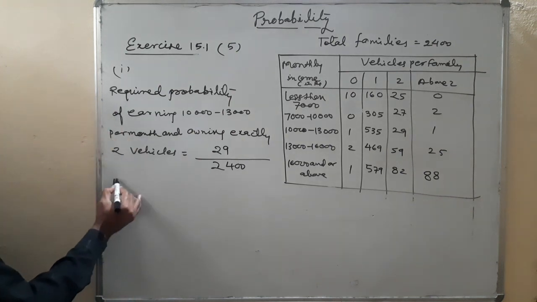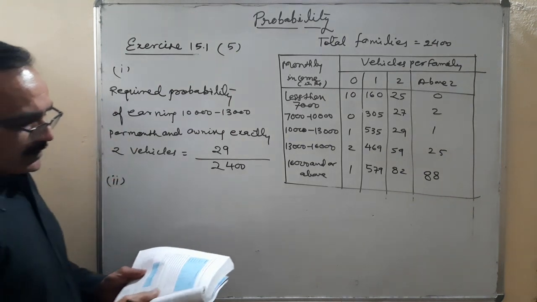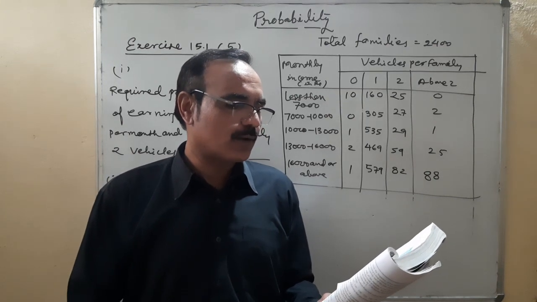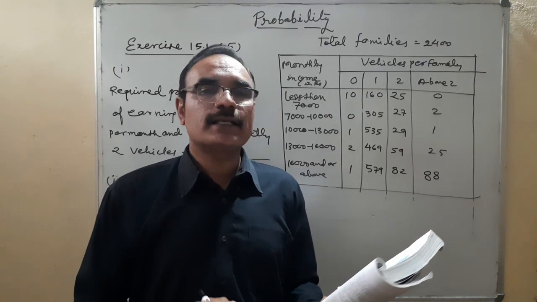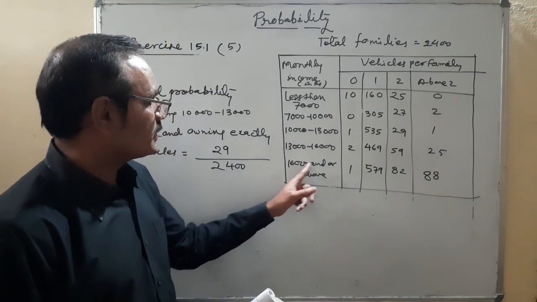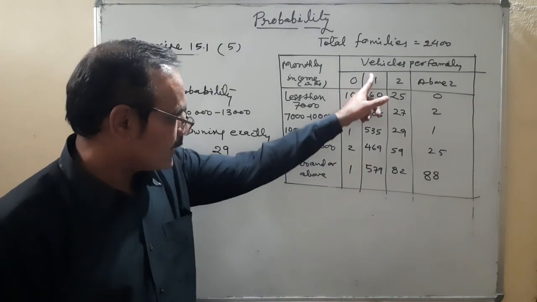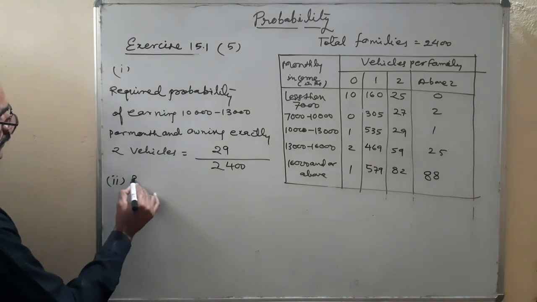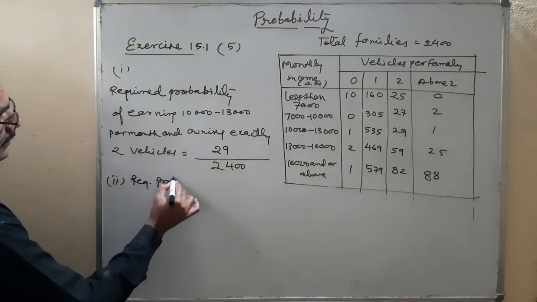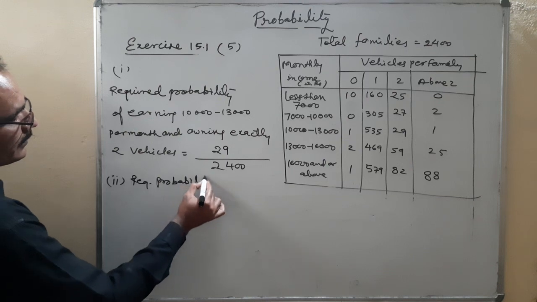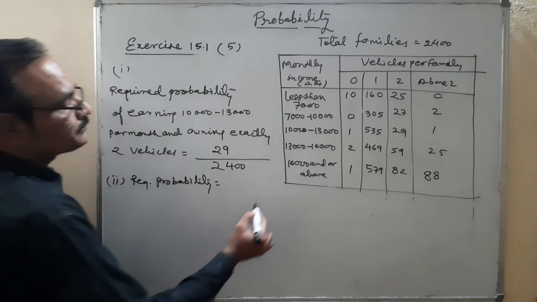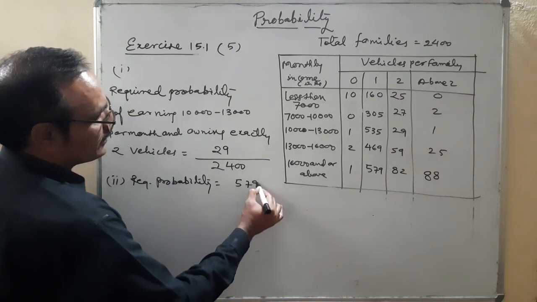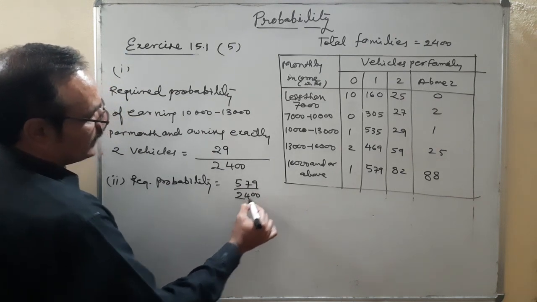Now in the second, I am not writing everything, I am just reading. It is asking for earning rupees 16,000 or more per month and owning exactly one vehicle. 16,000 or more, owning exactly one vehicle, 579. So required probability is equal to 579 upon 2400.